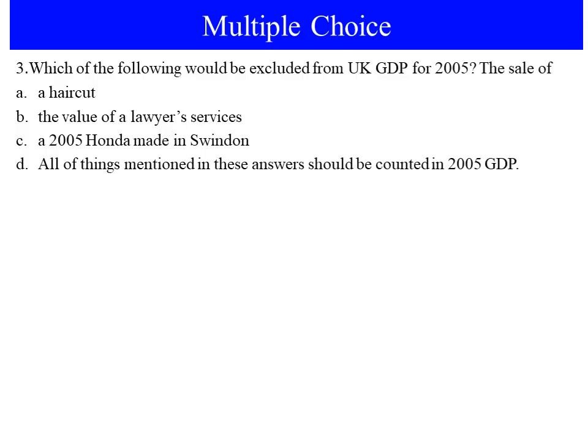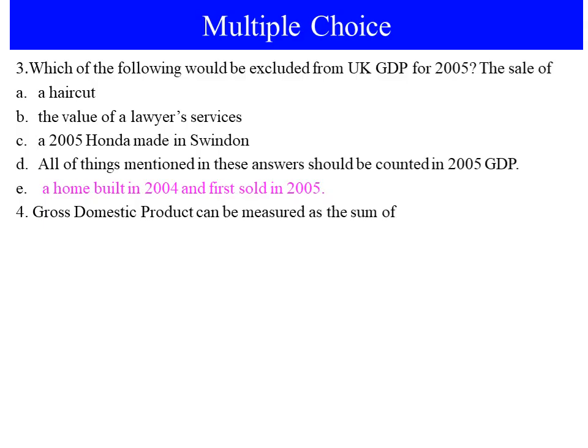These should be counted in 2005 GDP. E, a home built in 2004 and first sold in 2005. All are included, but the home built in 2004 and first sold in 2005 is not included, because GDP is for a given period of time that should be recorded.